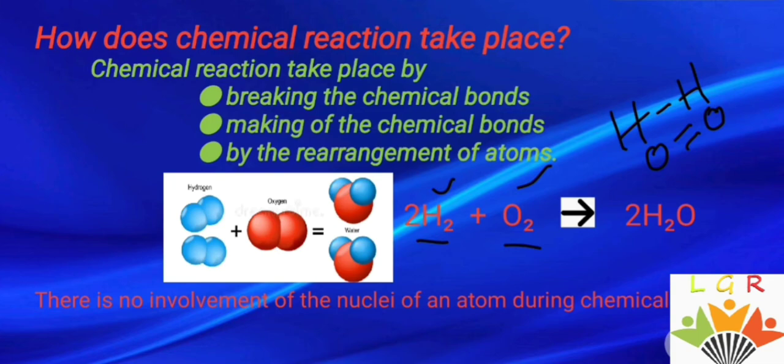So during the chemical reaction, the bond present between the hydrogen atoms and the bond present between the oxygen atoms break, and now new bonds are formed between the hydrogen and the oxygen to form the water molecule. But there is no involvement of the nuclei of an atom during the chemical reaction. And sometimes during the chemical reaction, breaking of the chemical bonds takes place, making of the chemical bonds takes place, and sometimes the rearrangement of atoms also takes place. The atoms rearrange themselves to form a new substance.